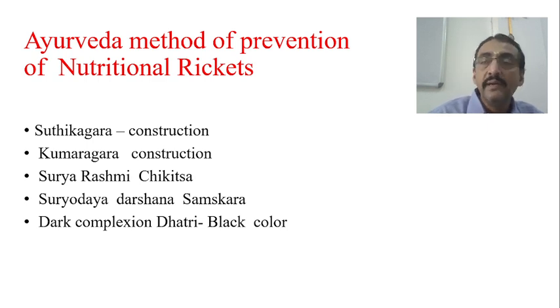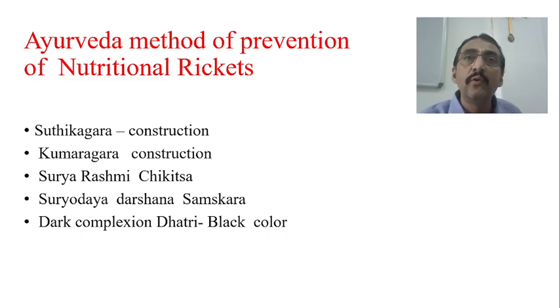Now, actually it is not a one-time samskara. It is not that you perform this samskara only one day and then keep the baby inside the home daily. This is the starting point. Starting from 1 month, daily for some time, at least 10 to 20 minutes, you have to expose the baby to the morning sunlight. This is the message of this samskara.